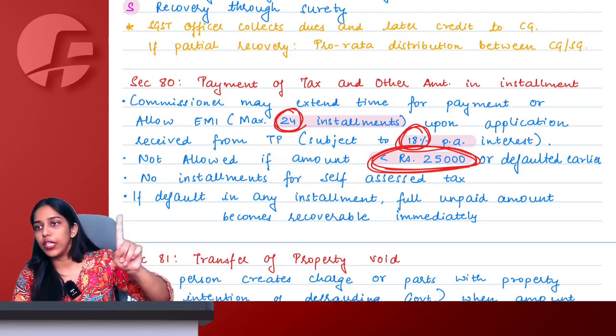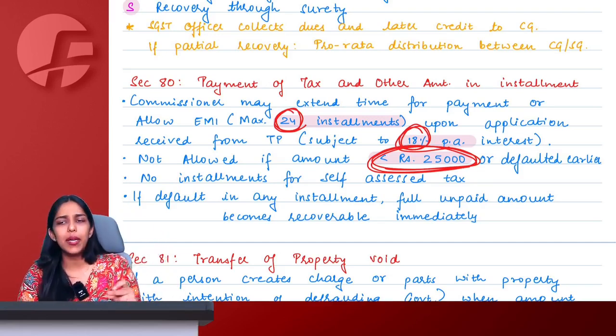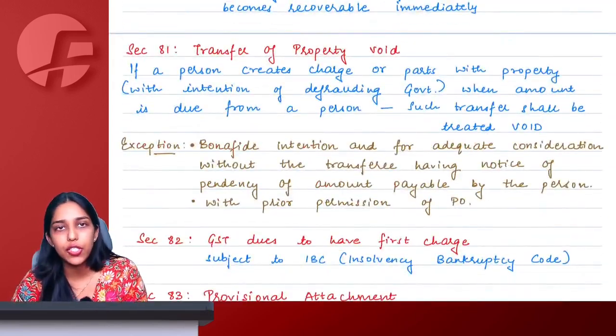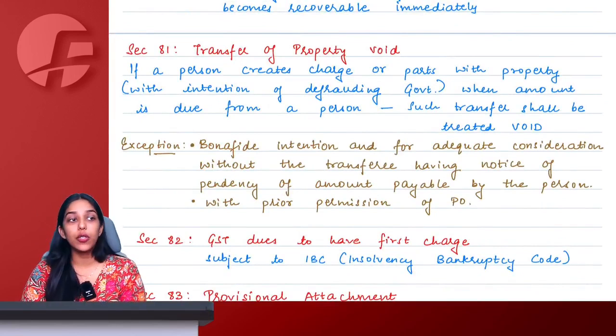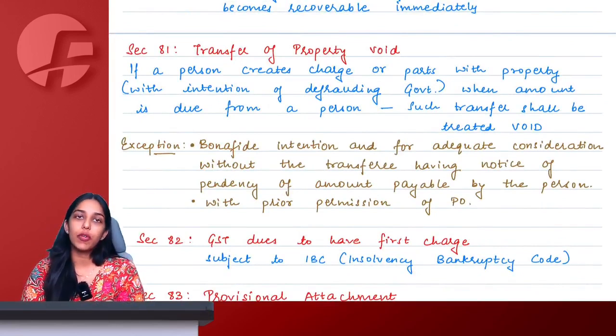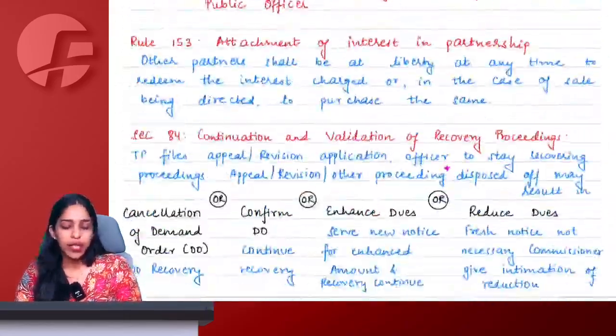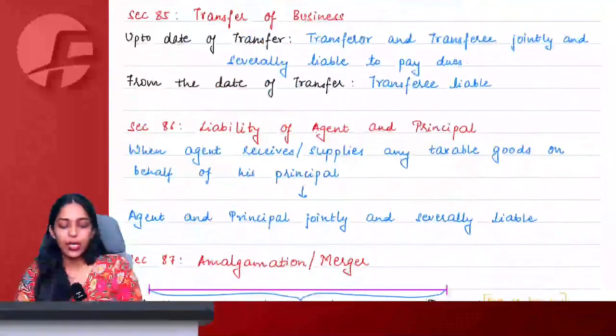One time even if you default, the entire amount pending will immediately become recoverable from you. If you are transferring the property with a mala fide intention just so that you are not required to pay the demand order, then your transfer of property is going to be considered as void. The remaining things are not that relevant or not that important.